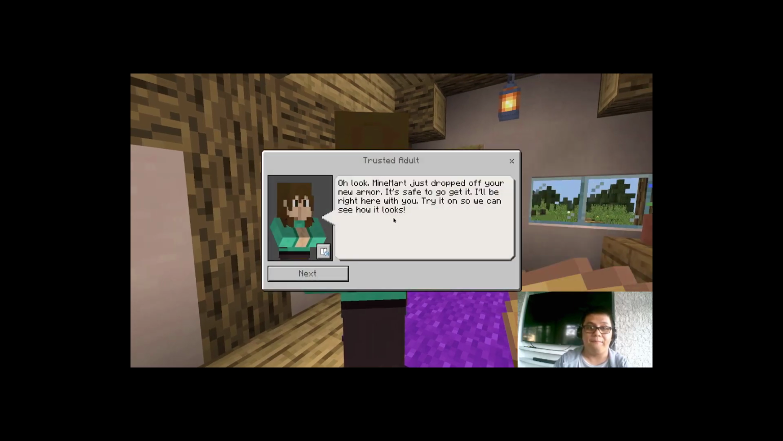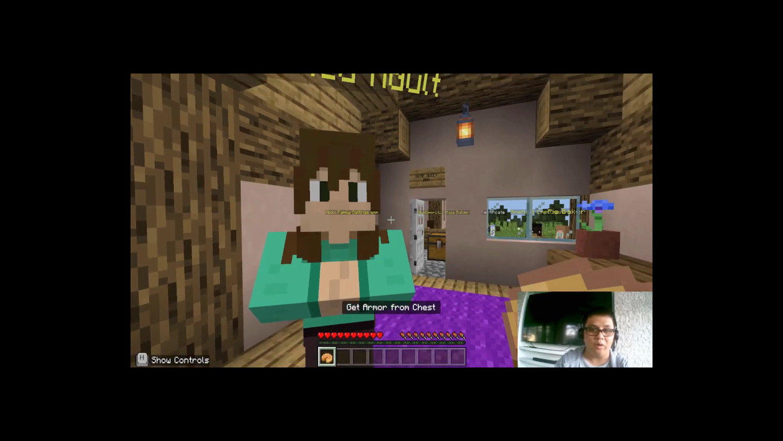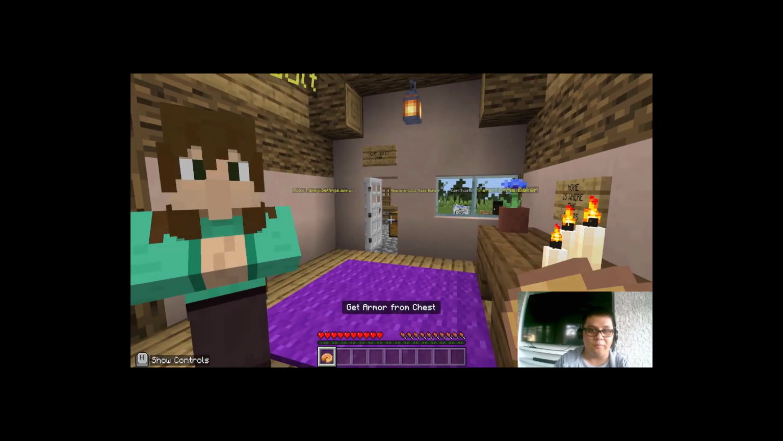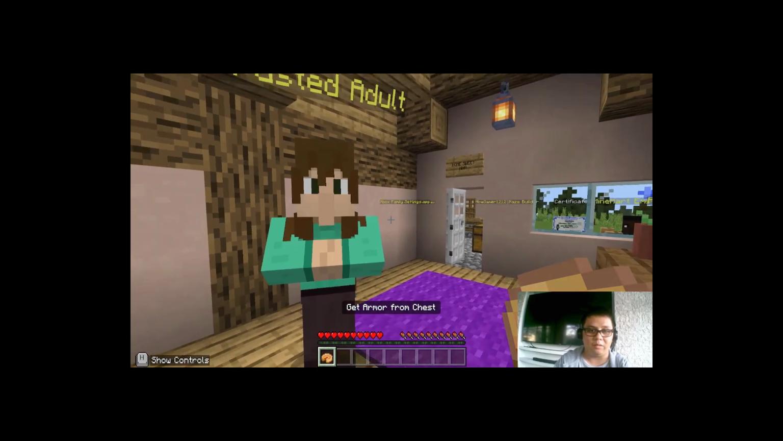"Oh look! Mart just dropped off your new armor. It is safe to go get it. I'll be right here with you. Try it so we can see how it looks." Let's click next and the door will open for us so we can open the chest containing the armor.